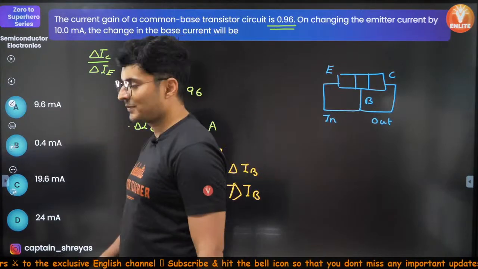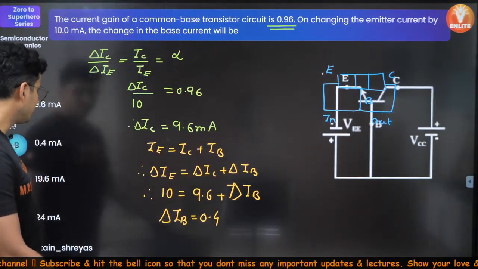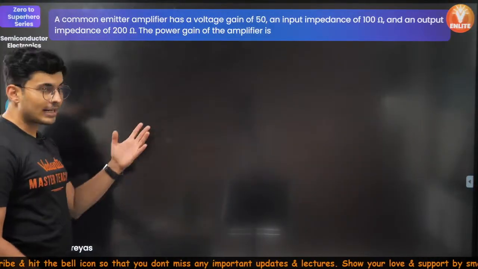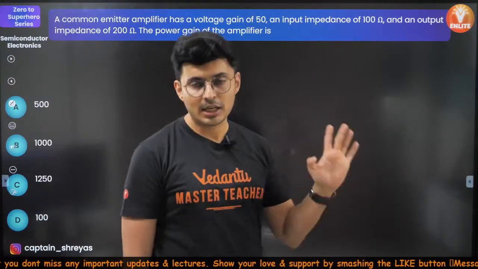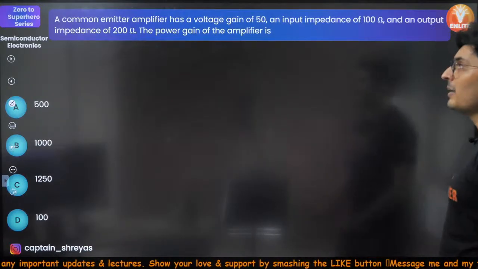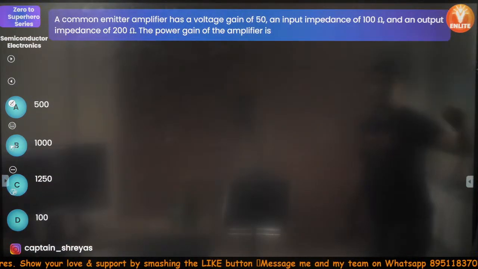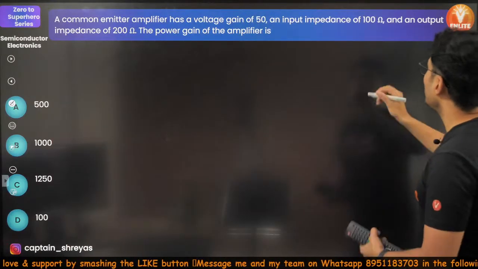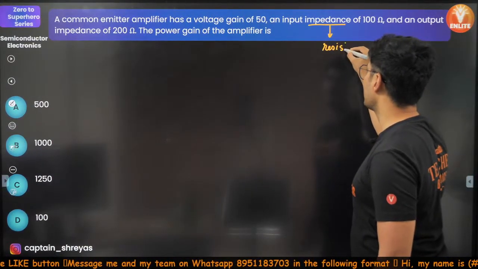It is option B. Understood? Shall we move ahead? Is that clear, everyone? Everyone clear about this? Perfect. Let's move on. A common emitter amplifier has a voltage gain of 50, input impedance of 100, output impedance. Impedance, think of it like resistance. Don't get confused. Resistance.